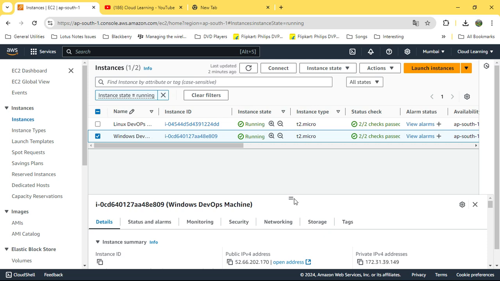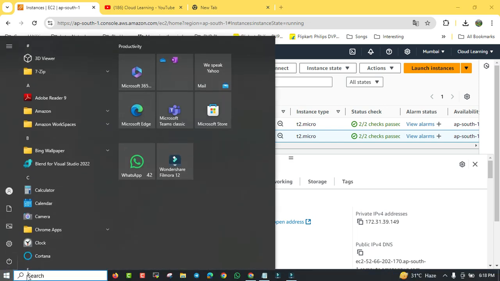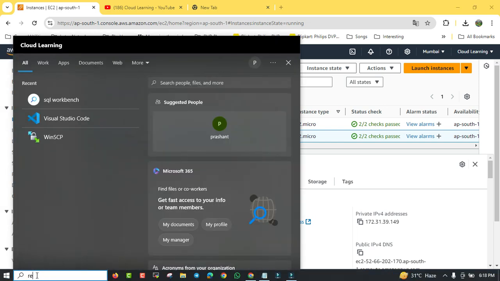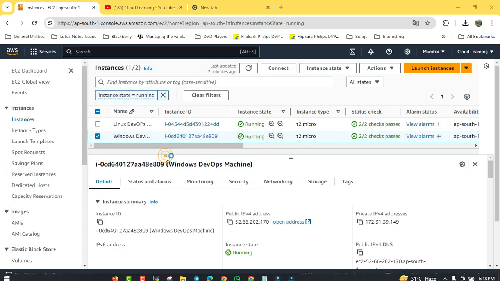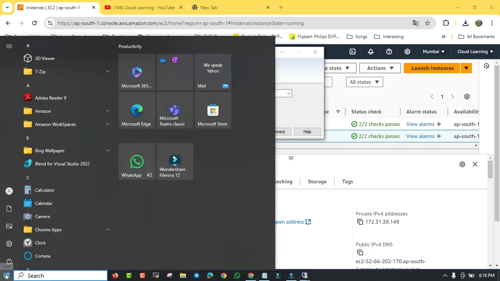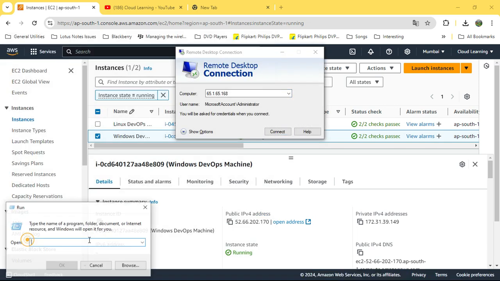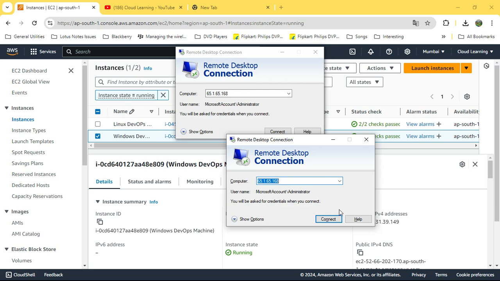If you are using a Windows machine, go to Start and type Remote Desktop Connection, and it will come up. You can use this one. A small tip: you can right-click Start, choose Run, and type mstsc as well. The same thing will come up. So this is the shortcut, mstsc.